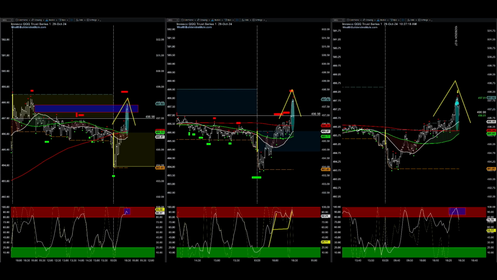V pattern, wide state, oscillator agreement. V pattern, wide state, inverted H. V pattern, wide state, horizontal line triggered, oscillator agreement.